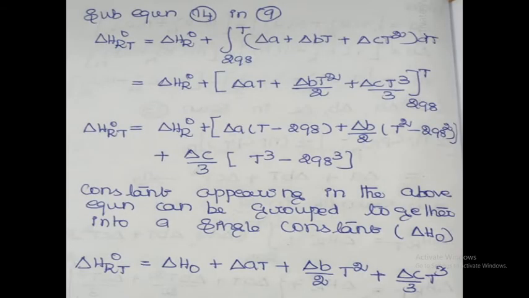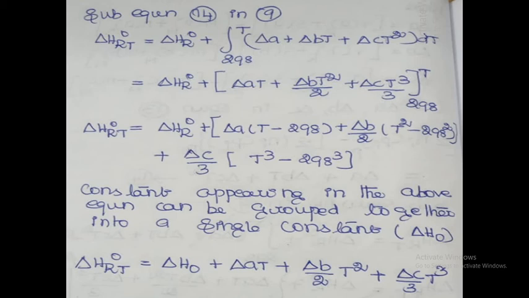Substitute equation 14 in 9. Delta H R naught T is equal to delta H R naught plus the integration from 298 to capital T of delta A plus delta Bt plus delta C T square into dt. So here, integrate the equation with respect to T and substitute the limits 298 to capital T. Delta H R naught plus the first term delta AT, plus the second term delta B by 2 T square, the third term delta C by 3 T cube. The limits are 298 to capital T.